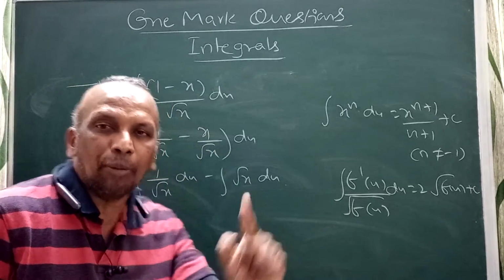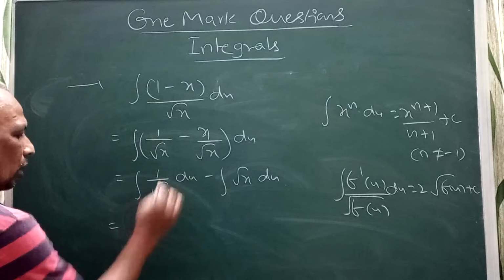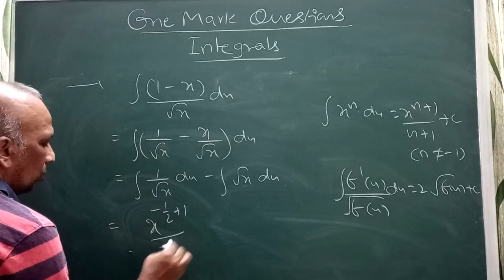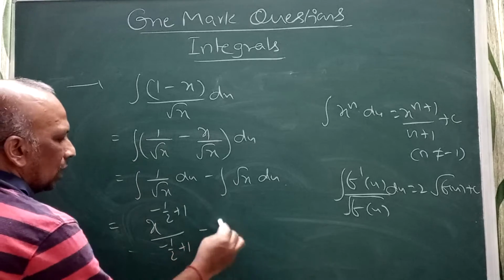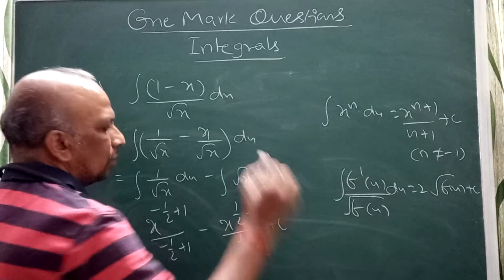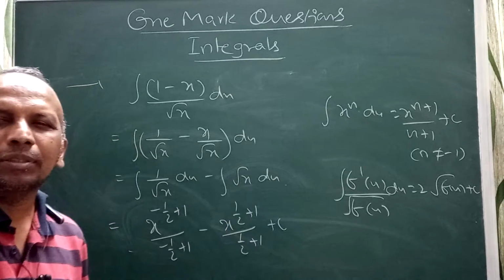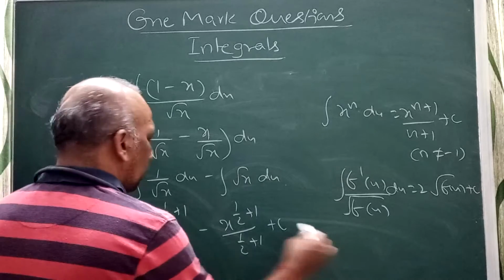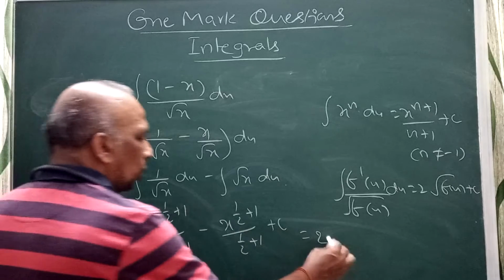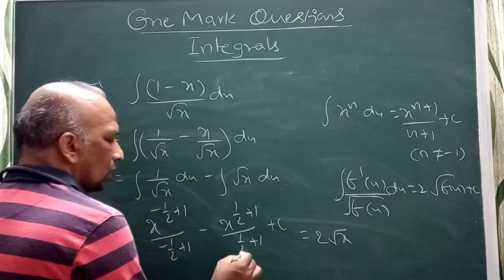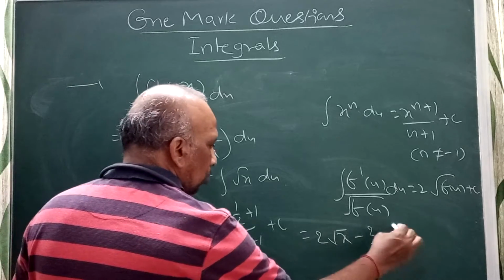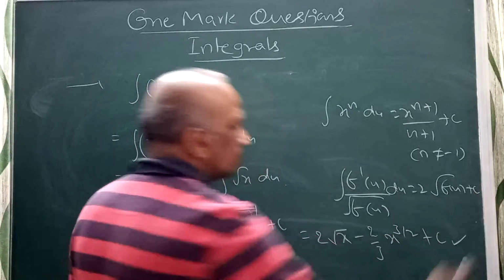If you do not remember, you can write this one: x power minus 1 by 2 plus 1 by minus 1 by 2 plus 1, that is minus x power 1 by 2 plus 1 by 1 by 2 plus 1 plus c. I can write it like this, right? Now you can check here, this will be 1 by 2, you will get 2 root x. This is minus 3 by 2, you get 2 by 3, x power 3 by 2 plus c.